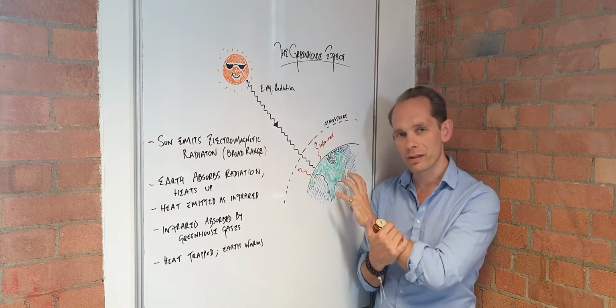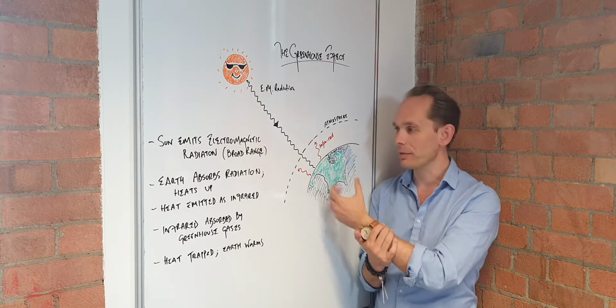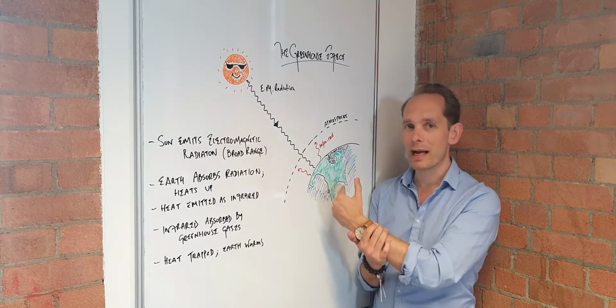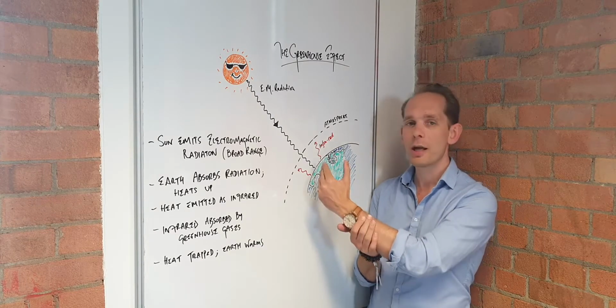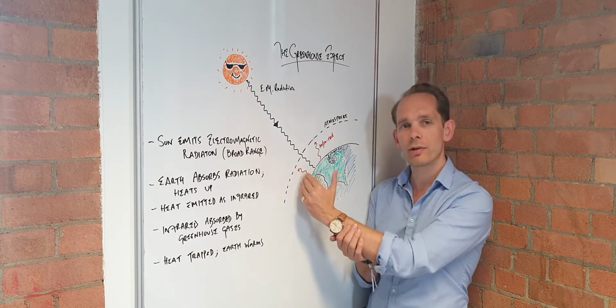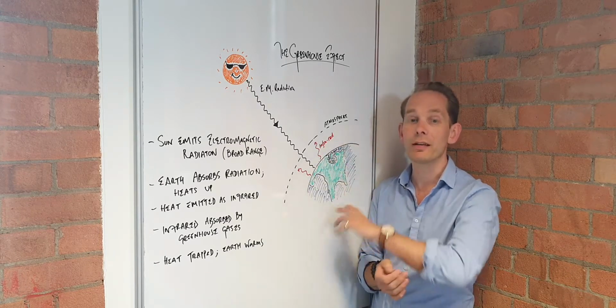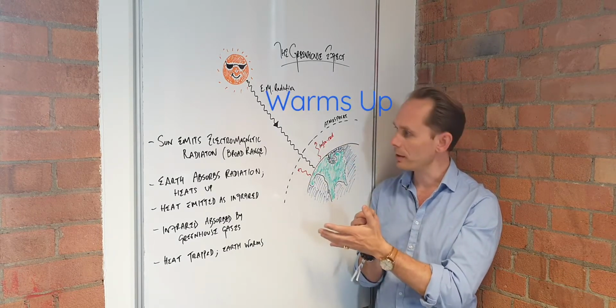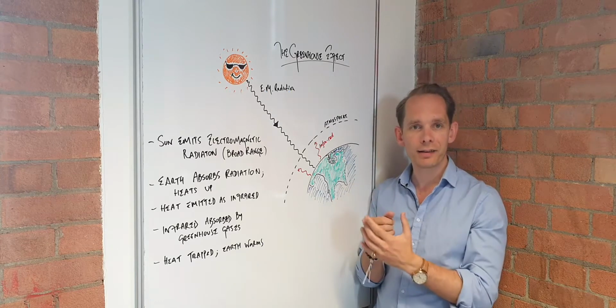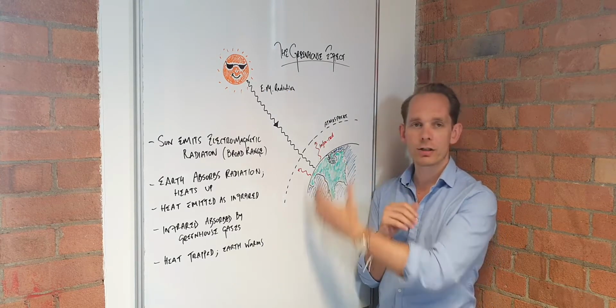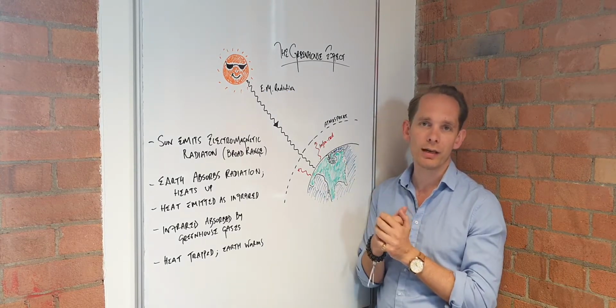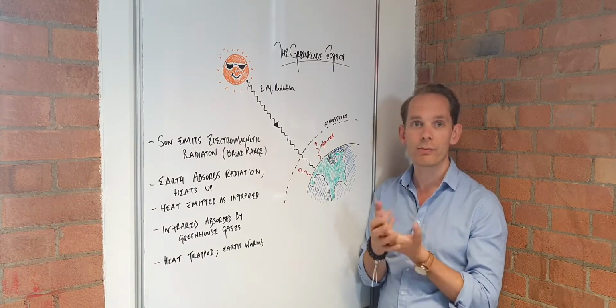So the Earth warms up, it heats up, it then emits that heat back out as infrared radiation, but the infrared radiation can't pass through the atmosphere. It gets stopped by the greenhouse gases, and as a result, the atmosphere and the Earth in general warms up. Now, the more greenhouse gases you have, the more it can trap the heat, and that's where you can get accelerated global warming as we add more carbon to the atmosphere.